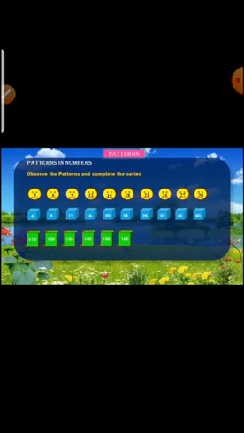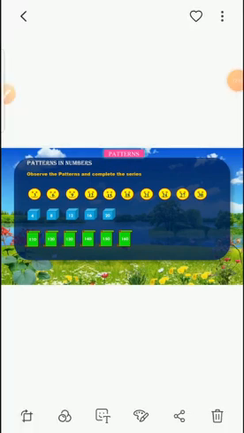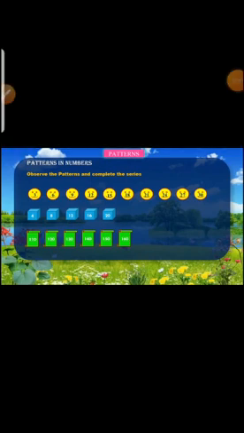Okay, next take the next row: 4, 8, 12, 16, 20. In the second row we have the numbers 4, 8, 12, 16 and 20. Can you guess something about these numbers? Yes, these numbers are skip counting by 4. Okay, so how do we complete this? Very good. After 20 we can write 24, 28, 32, 36, 40.